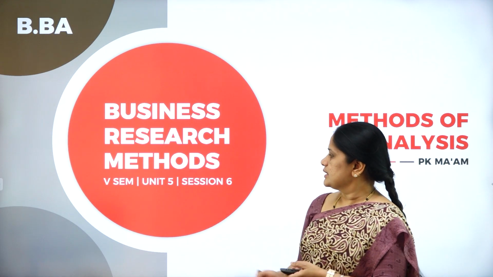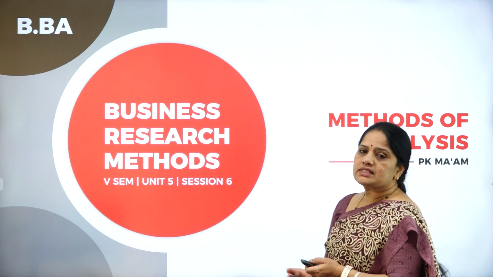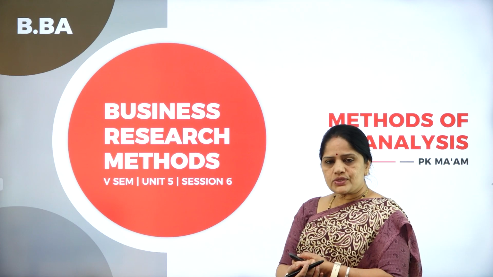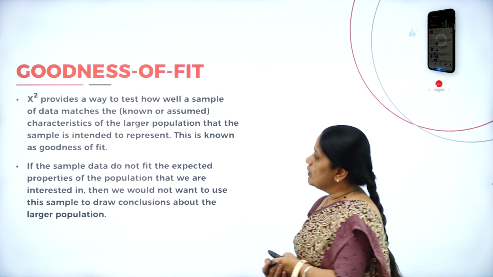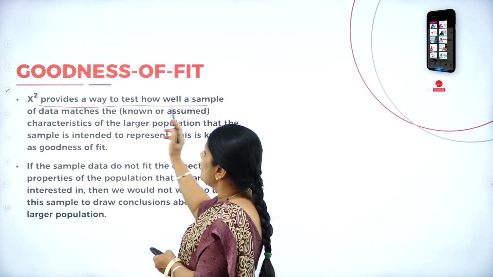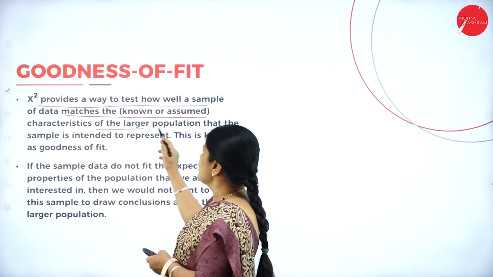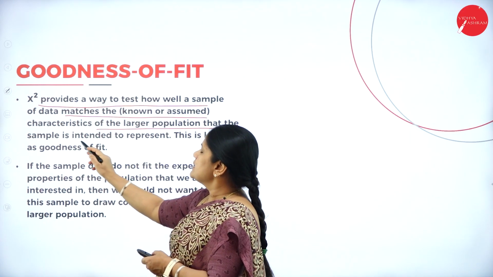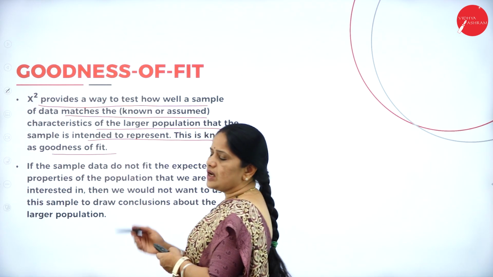In this session of Unit 5, Session 6, we will have a discussion more on the chi-square and the goodness of fit. Now, what do we mean by goodness of fit? The chi-square provides a way to test how well a sample of data matches the known or the assumed characteristics of the larger population that the sample is intended to represent. This is known as the goodness of fit.